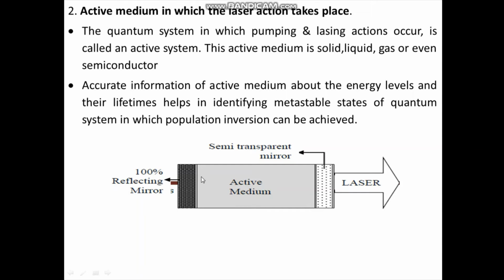One end of the resonant cavity is fully coated with silver, so it acts like a reflecting mirror. The other opposite end is partially coated with silver, through which the laser beam emerges out. The quantum system in which pumping and lasing actions occur is called the active medium. Accurate information of the active medium about the energy levels and their lifetimes helps in identifying metastable states of the quantum system, in which population inversion can be achieved.